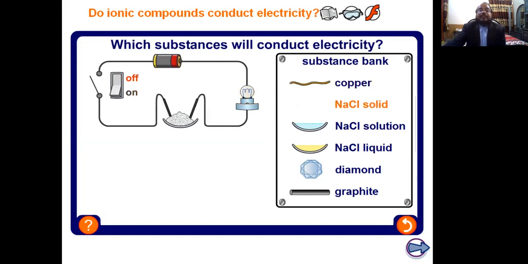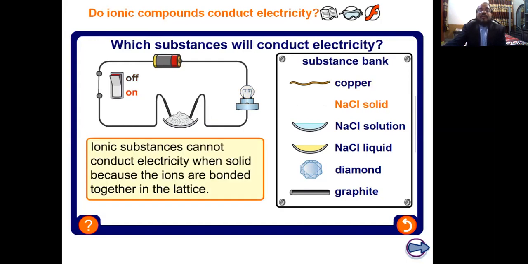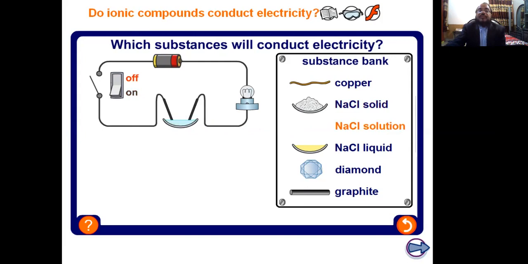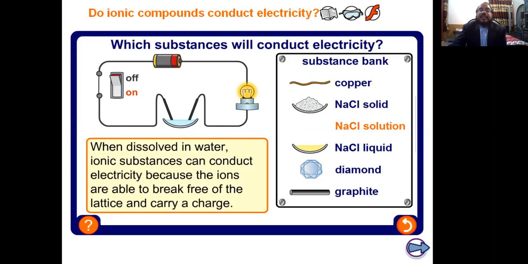NaCl solid, and the current is on, but no glowing. Why? Actually, an ionic substance can't conduct electricity when solid because the ions are bonded together in a lattice form. That is why they cannot conduct. What about the NaCl solution? If we place NaCl solution and check, yes, this bulb is glowing, this bulb is on.